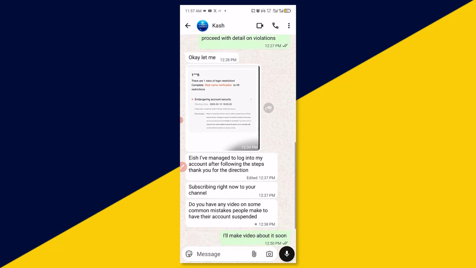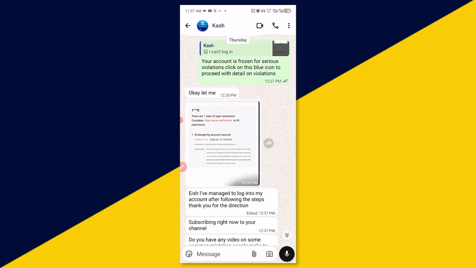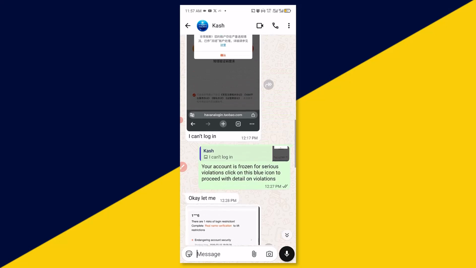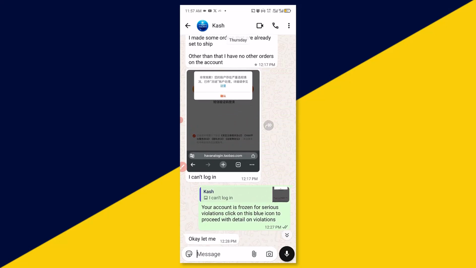So I'm going to explain every reason why you can have your account banned, suspended, or removed on 1688. The number one thing that can cause your account to be banned on 1688, just take your pen and write it down somewhere so you don't miss out on some of these tips right here.